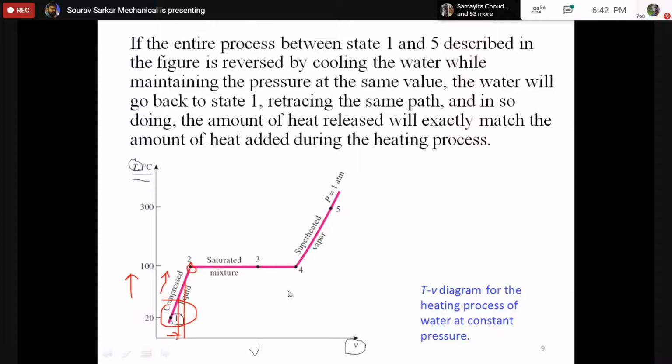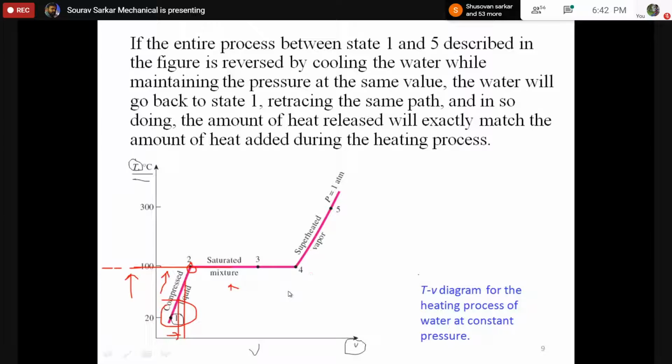After that, if you continue to heat it, what will happen? The temperature will remain constant. Why will the temperature remain constant? Because it is the boiling point of water at 100 degrees Celsius. This is known to all, because it is only the latent heat, and that time the temperature will remain constant.